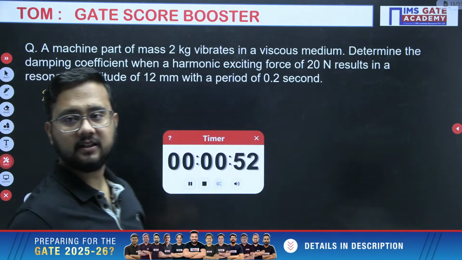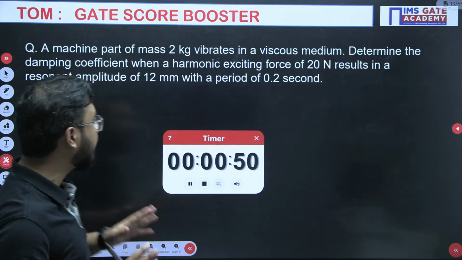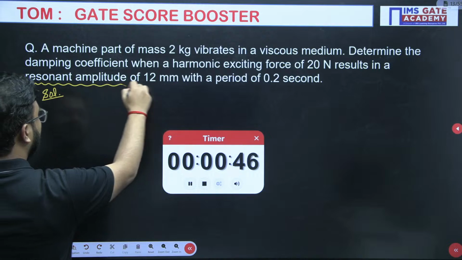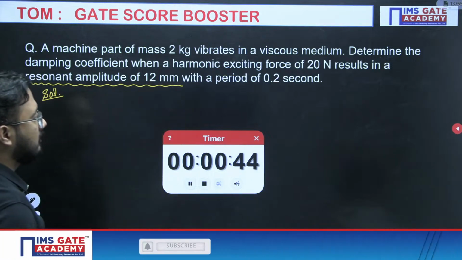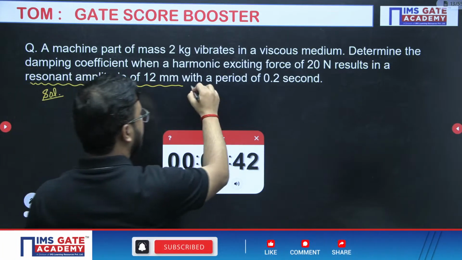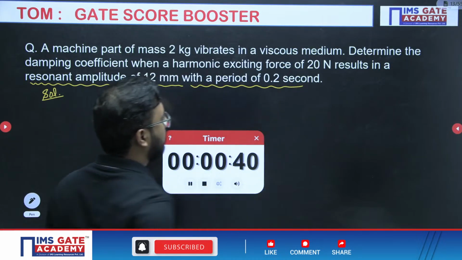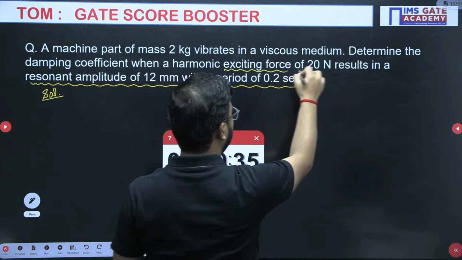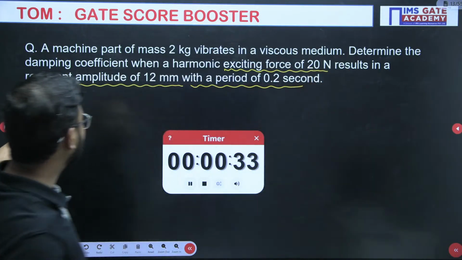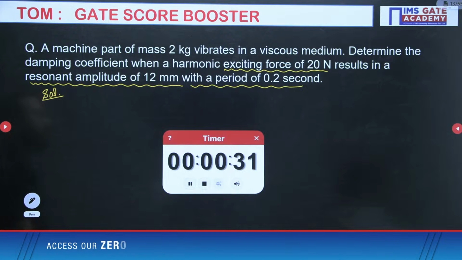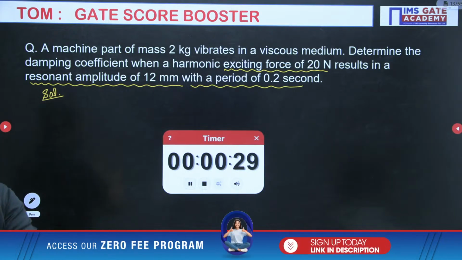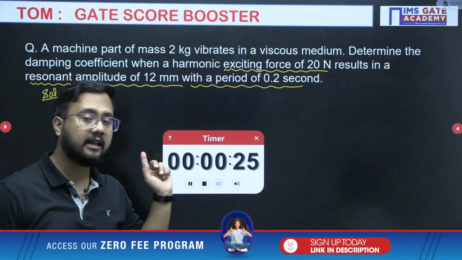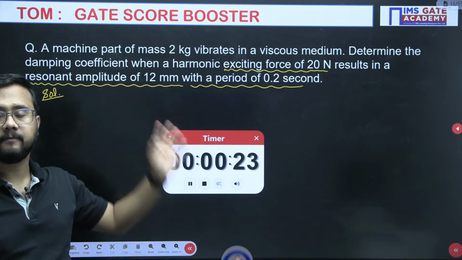How to approach this forced vibration question. Aditya, again see the question. Exciting force of 20 Newton results in a resonant amplitude of 12 mm. Correctly you observed, it is a forced vibration question. Absolutely correct. Other data also you need to focus.